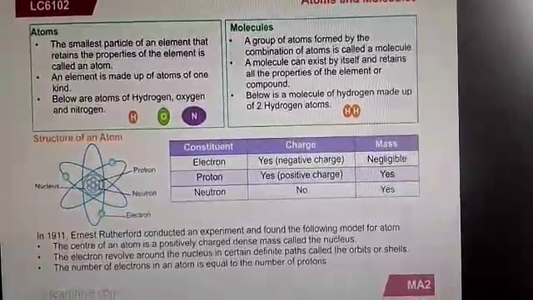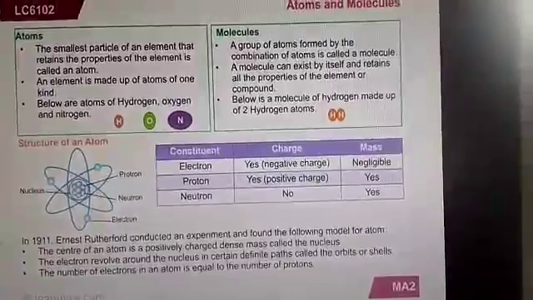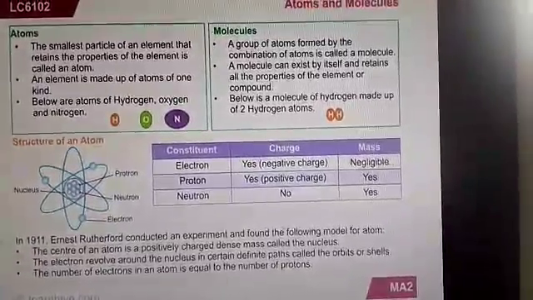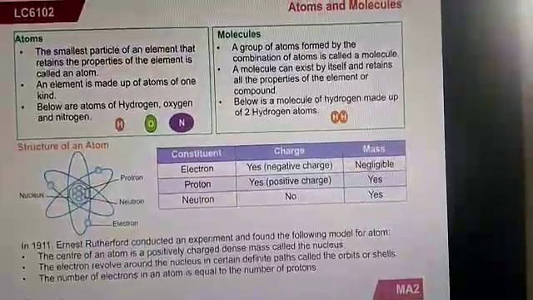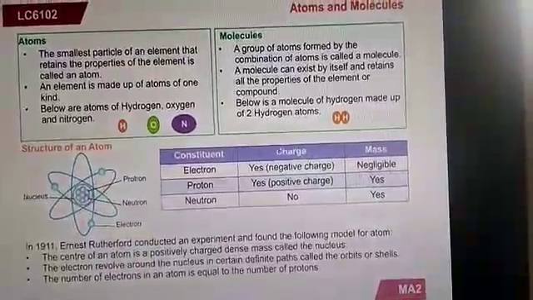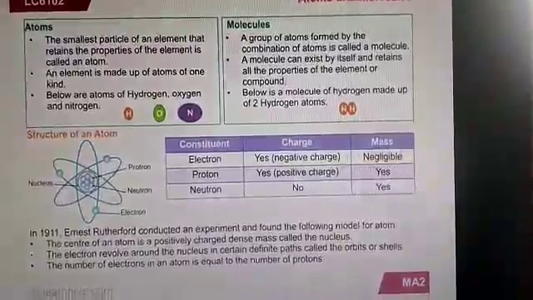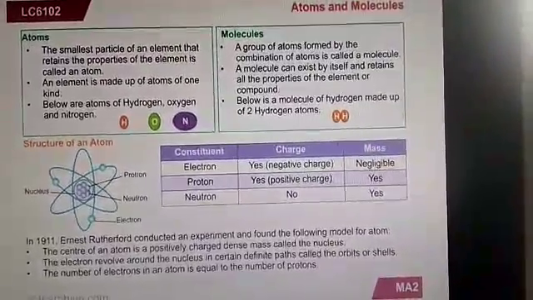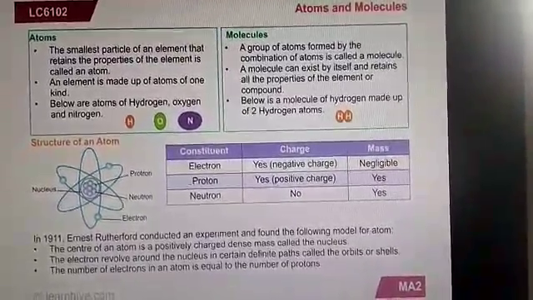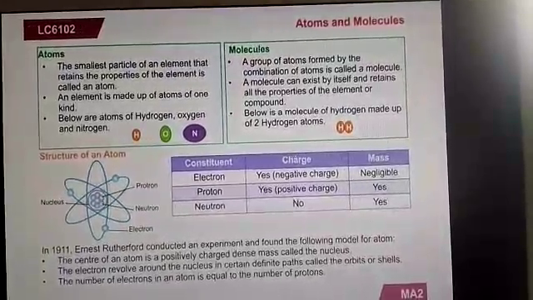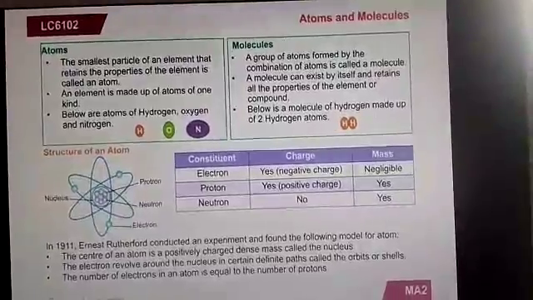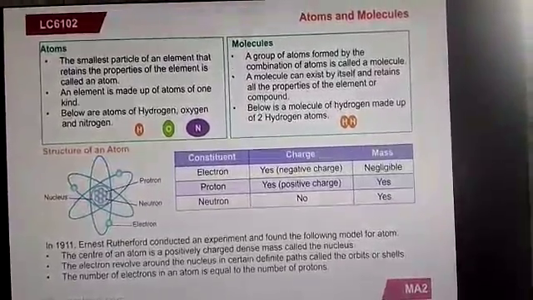See, a molecule can exist by itself because it is a combination of atoms. It is combined with other atoms, so it has the capacity to exist by itself and retains all properties of an element or a compound. An example is the hydrogen molecule, made up of two hydrogen atoms. So here is a group of atoms formed by a combination of atoms.